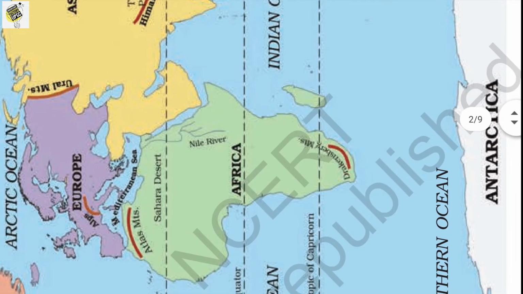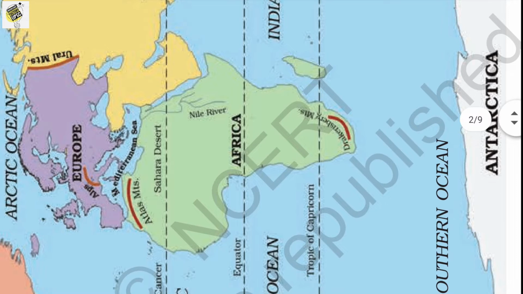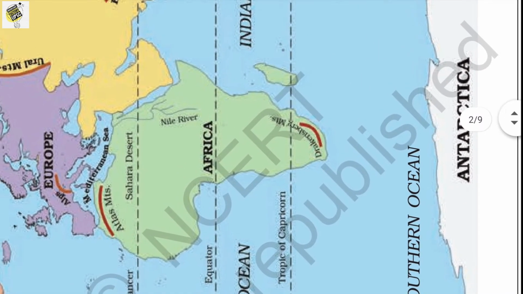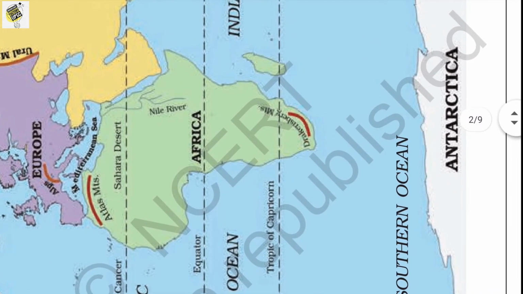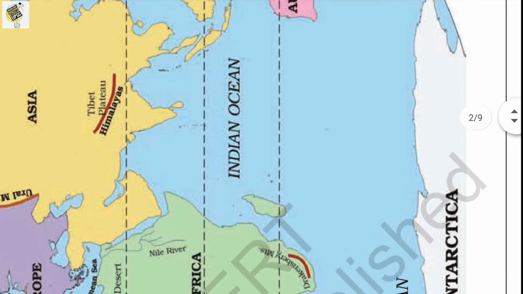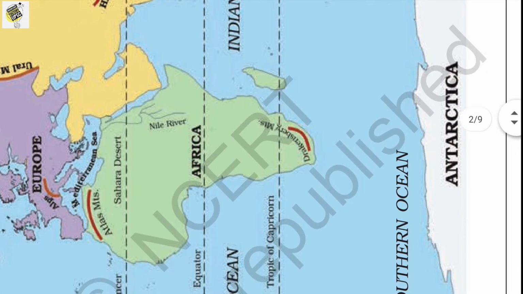And these are some specialties of Europe. We can find the Alps mountain ranges in Europe, and the Ural mountain ranges which border with Asia, and there is the Mediterranean Sea between Europe and Africa.